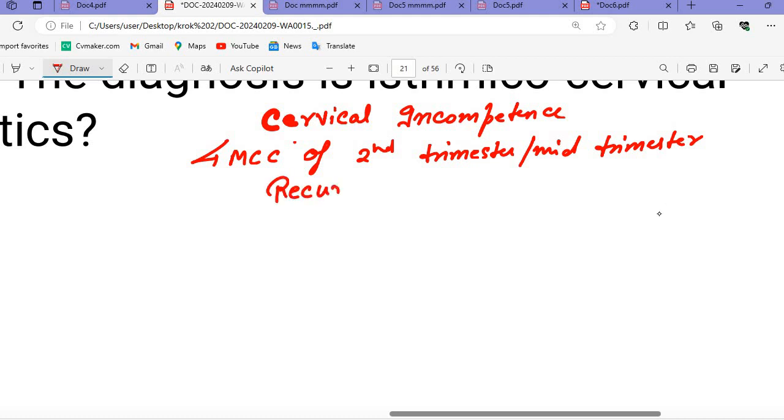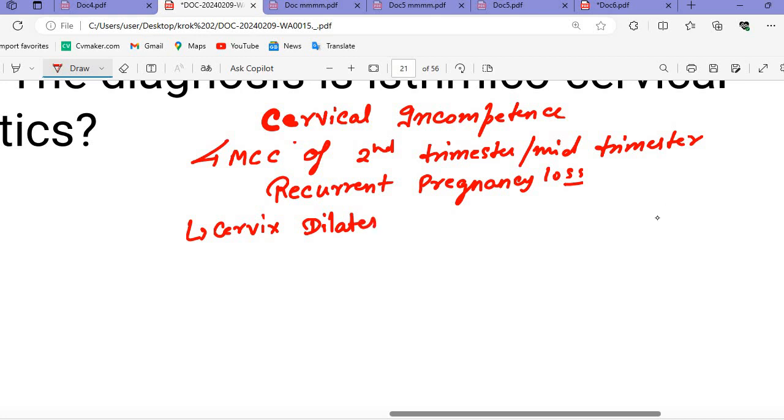In this lady we are seeing 2 spontaneous miscarriages. When the cervix dilates, the length of the cervix becomes shortened.